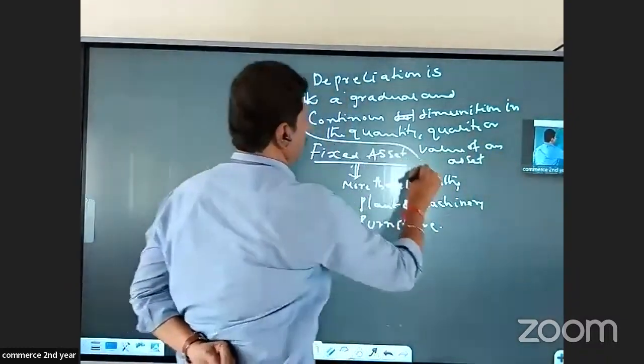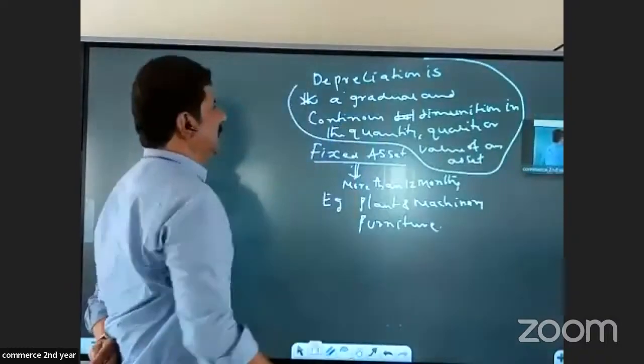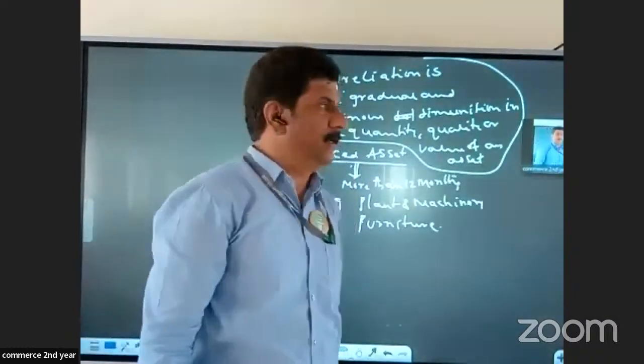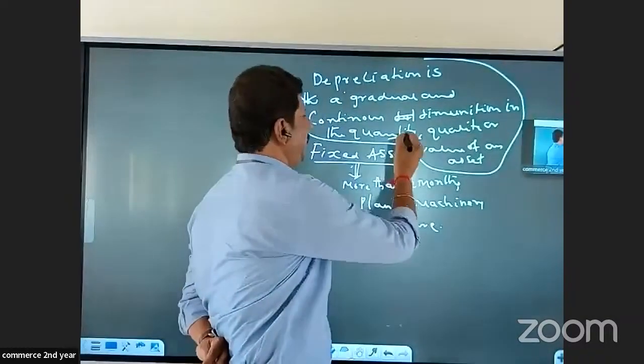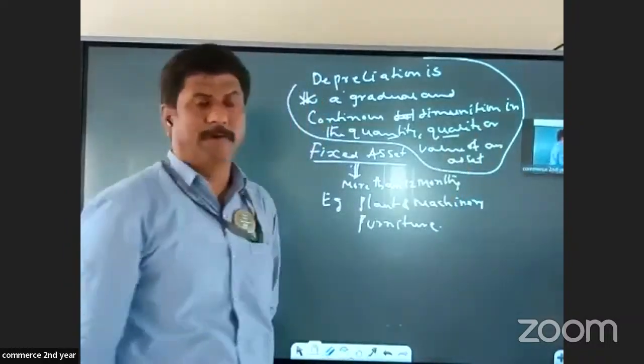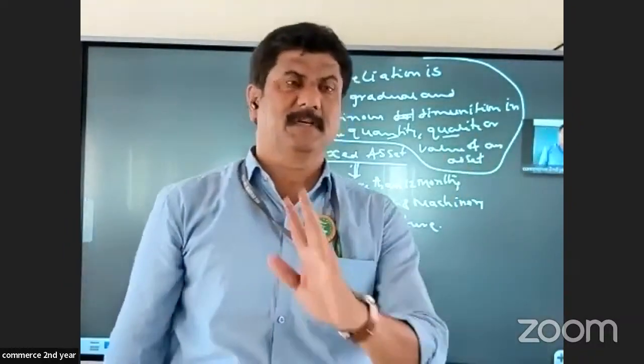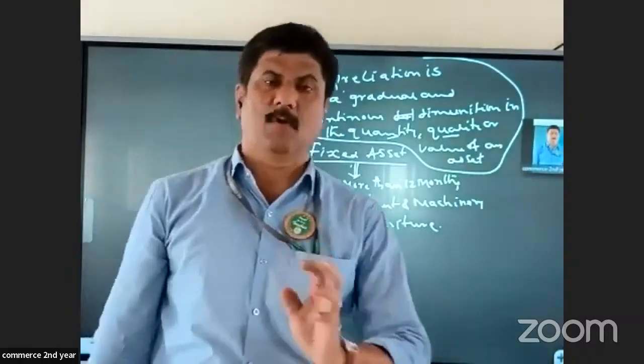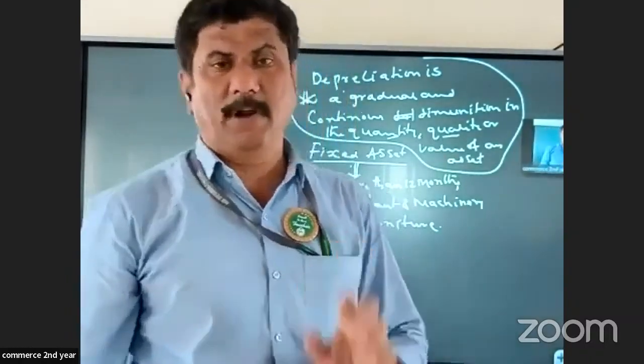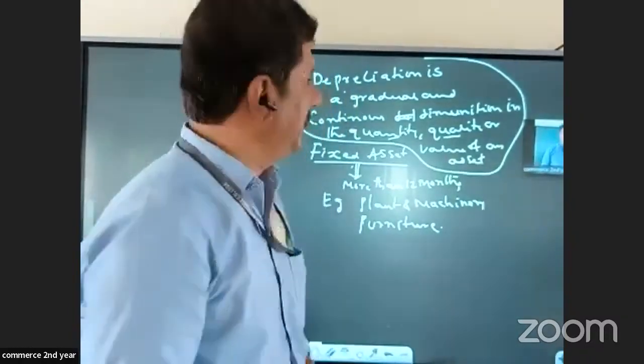Well, this is the definition given. What is it? Depreciation is a gradual and continuous diminution in the quantity, quality, or value of an asset. So every business concern, according to the conservatism concept, has to provide for depreciation.